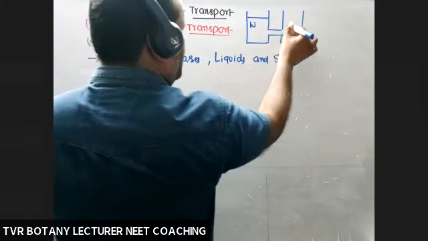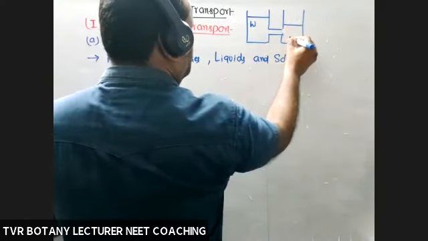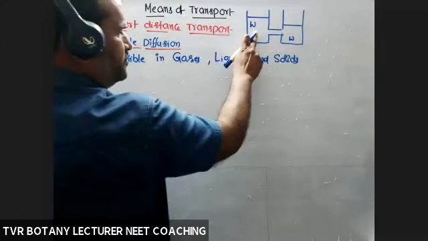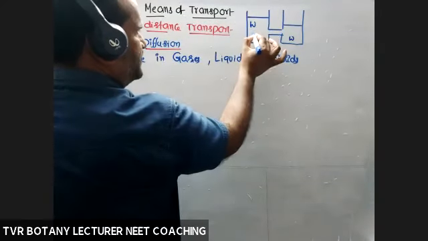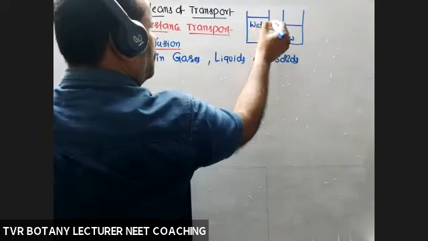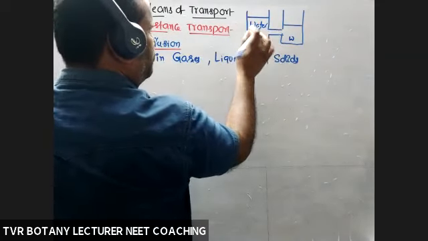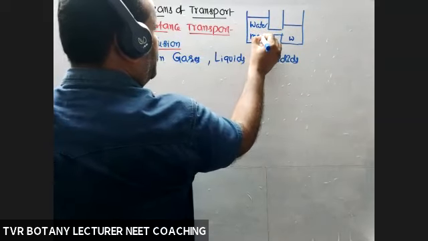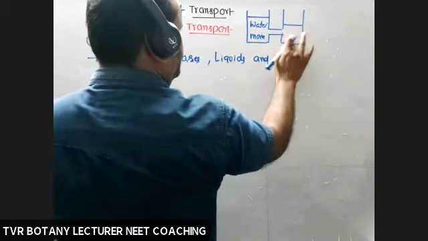Here, the water level is here. This one has 100 liters or more amount of water, a region with more water. Here, water is very less.